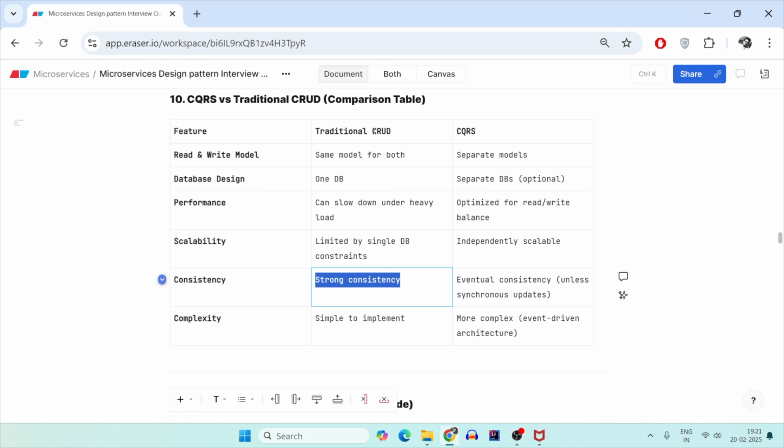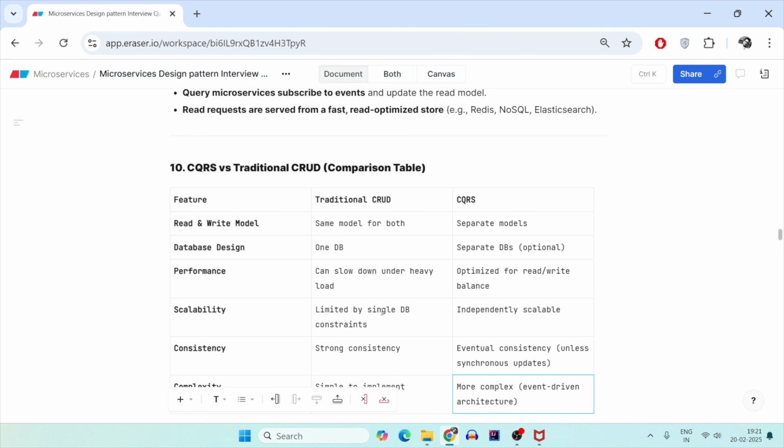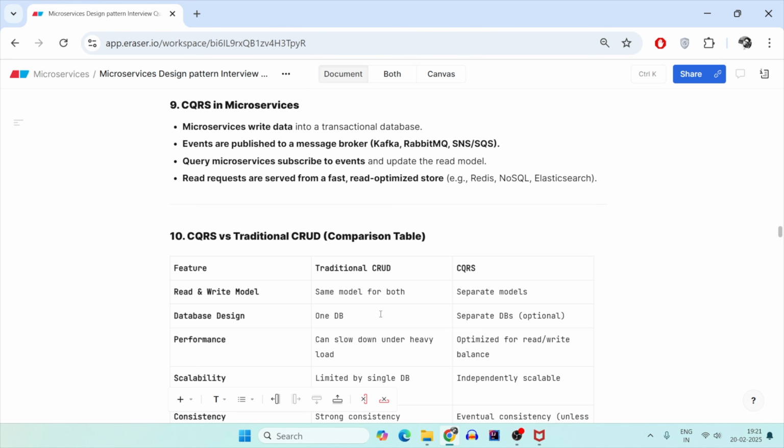Complexity: CRUD is very simple to implement. CQRS is more complex because you have to first understand CQRS, you also have to implement event sourcing, understand Kafka, and see how you can manage your fallbacks and your microservices issues, everything. So it's complex to handle. So use CQRS very judiciously. It might be the case that your application is not a good reason to go for CQRS because it adds so much complexity. So answer these tricky questions in a very balanced way.